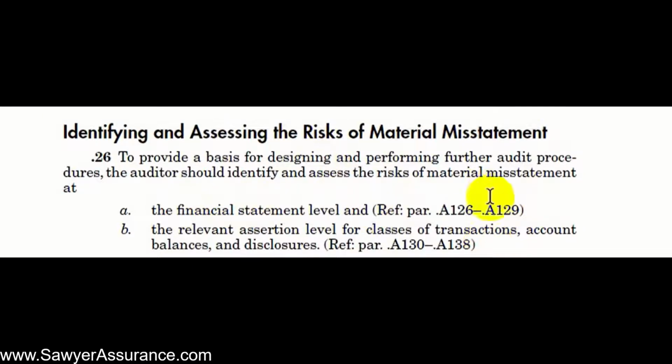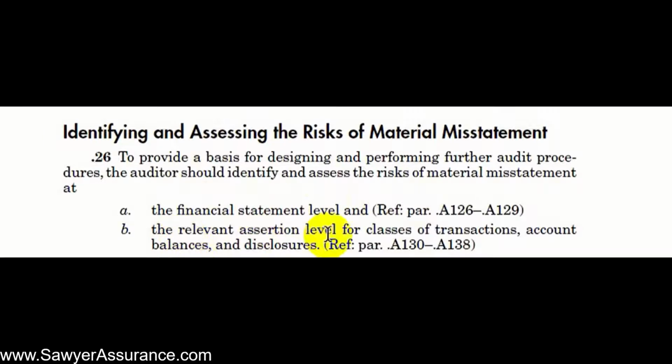So there are two different levels that they define in the standards here. There's the financial statement level and there's the relevant assertion level. So the financial statement level risks would be those that are pervasive across the entire financial statements. So examples of that might be fraud, for instance. If there's a risk of fraud within the organization, then certainly all of the accounts have a potential to be misstated. Override of controls, for instance. Maybe if they haven't complied with certain laws, that could jeopardize the entire financial statements and company as a whole. So anything that is a risk to the financial statements as a whole would be at the financial statement level.